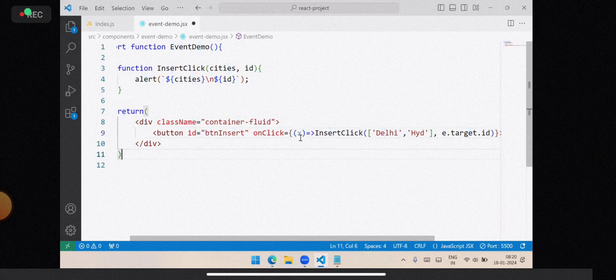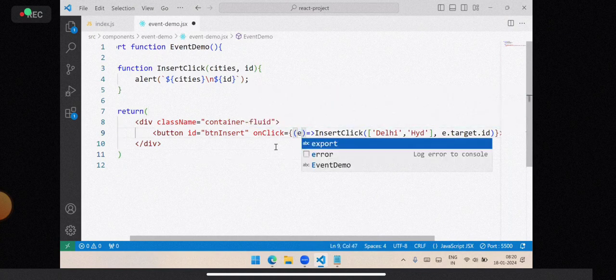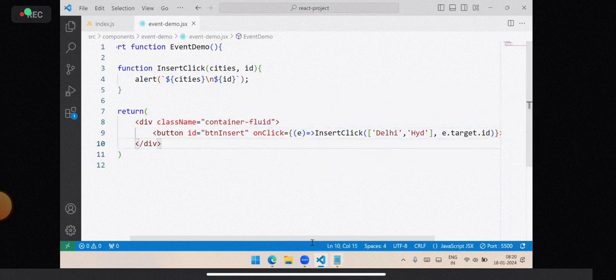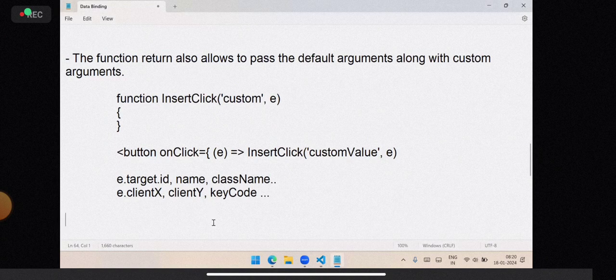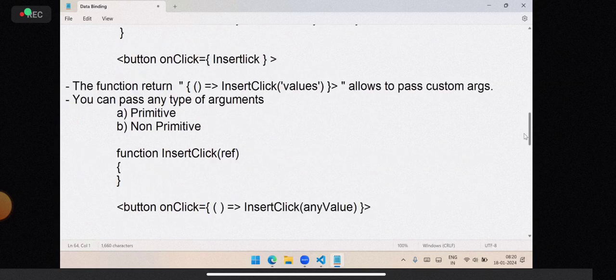Anything you give, XYZ, it refers to the event only. These formal names in a function can be anything. So that is basically how the event arguments are passed, how to configure the event and how we pass the event arguments.